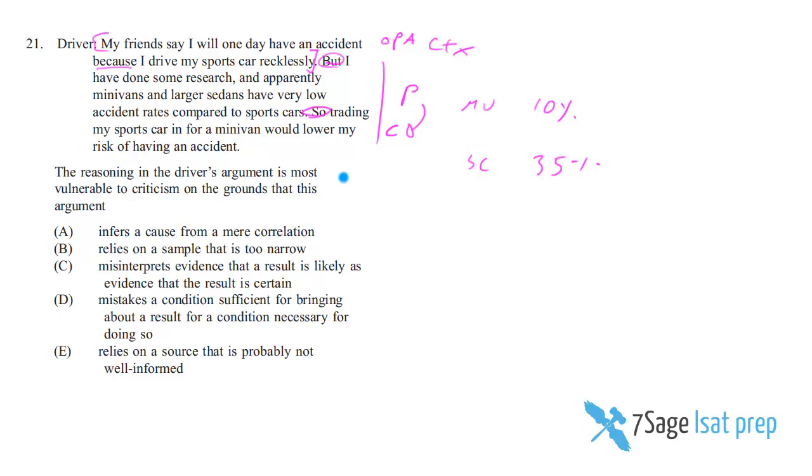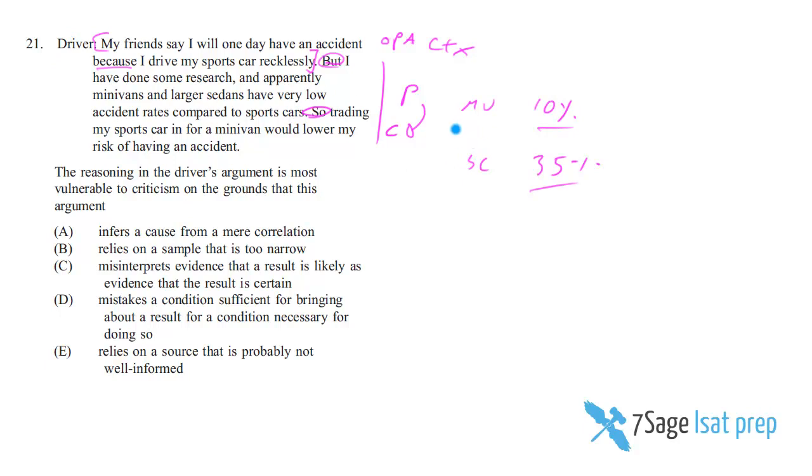Well, I don't know. Does that sound right to you? I mean, are you persuaded by this argument? I hope not, because that's not right. You've got to think about why the accident rates are lower here. Yeah, sure, it's true that accident rates are lower for minivan drivers than they are for sports car drivers. But that doesn't mean it's the minivan itself that's causing the lower rate. Just use your knowledge about the world and think about what kind of people drive minivans. Soccer moms, right? What kind of people drive sports cars? Well, not soccer moms. Probably people who are a little bit reckless, like our driver here.